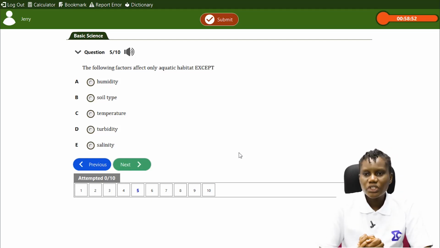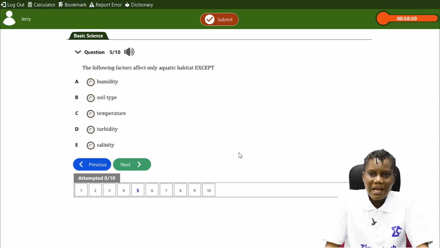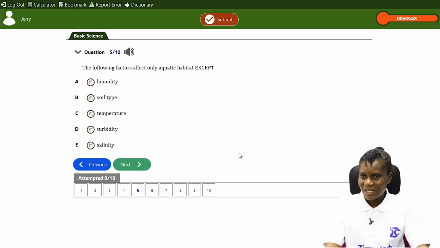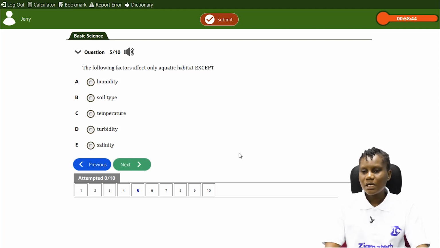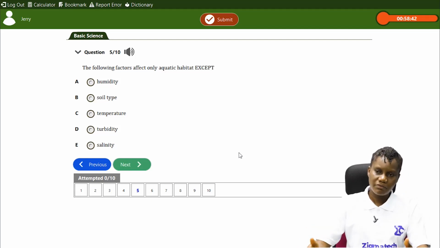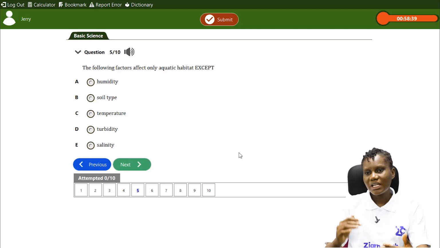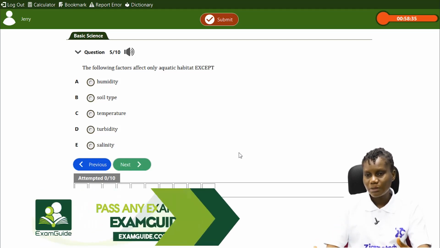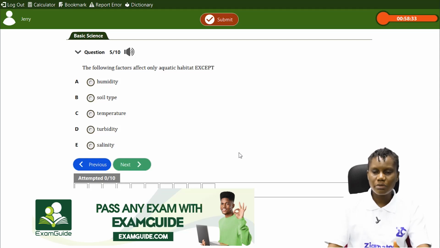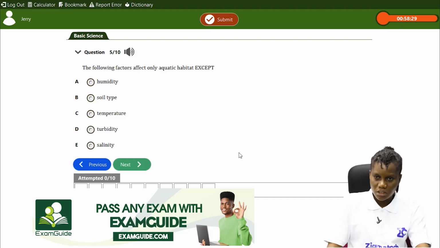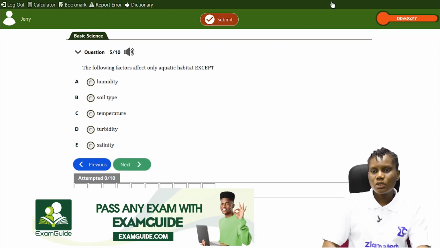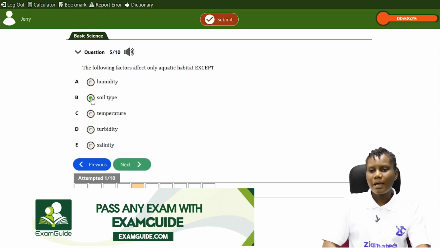So humidity, yes, it does affect aquatic habitat. Soil type is not a factor that affects aquatic habitat. You can have temperature; of course, we talked about temperature and turbidity, but we're still going to go into them in detail in our subsequent class. We also have salinity. So the right option there is soil type.